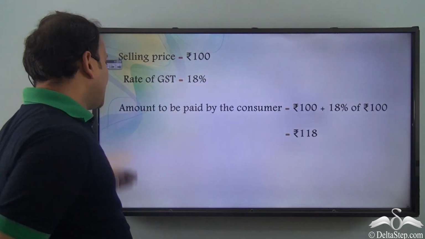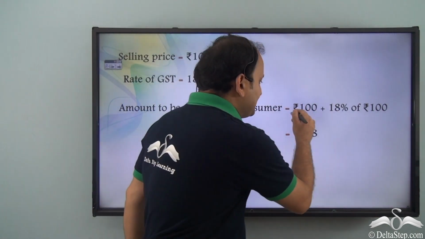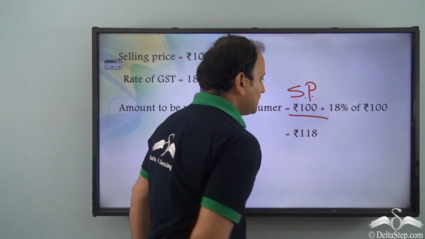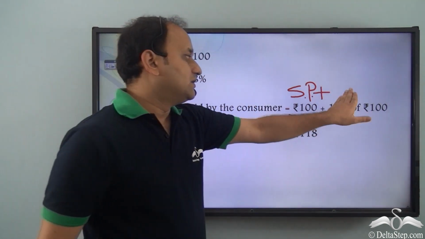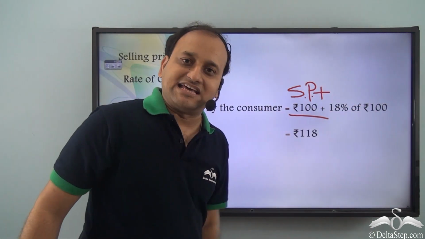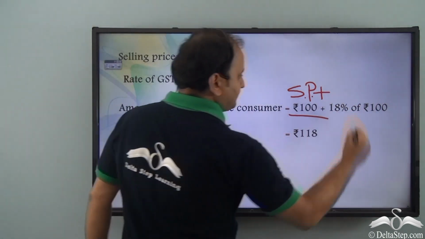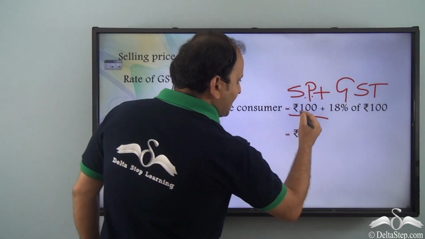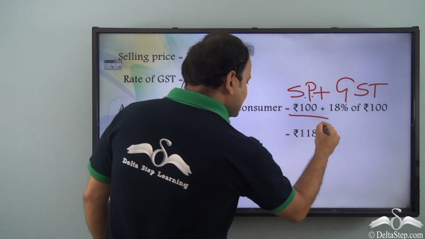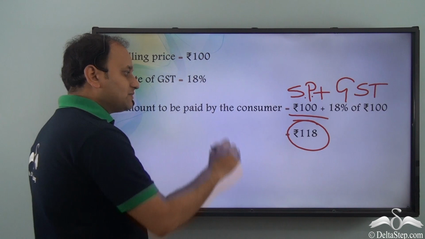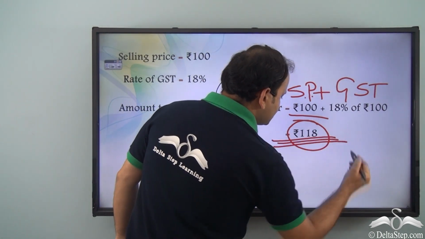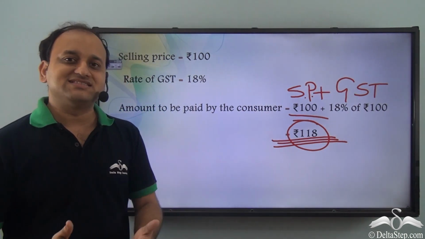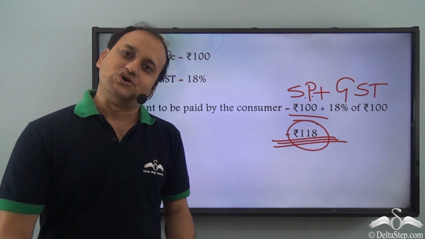So the amount to be paid by the consumer will be rupees 100, that is SP, plus the GST, which is 18% of SP, that is 18% of rupees 100. So this part will be added and the final amount will be 100 plus 18% of 100, that is 118. So the customer will pay this amount. This is the final amount that will be paid by the customer. And this is how GST is calculated and applied on different goods and services.